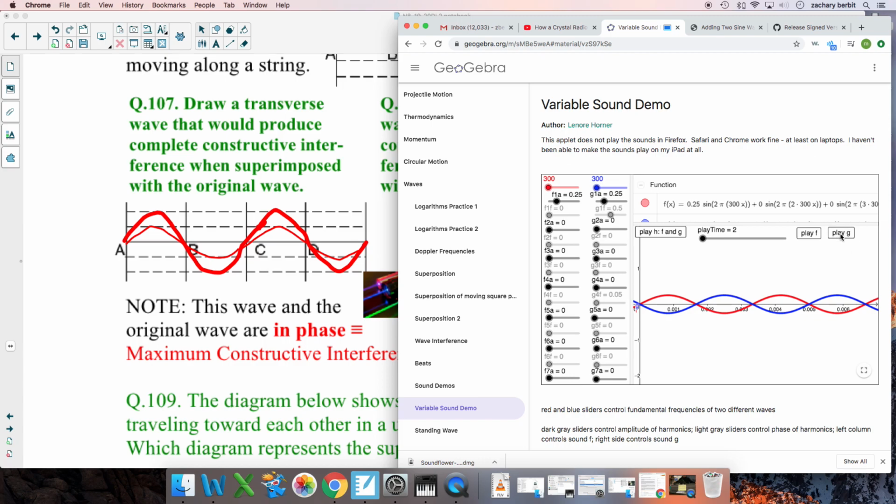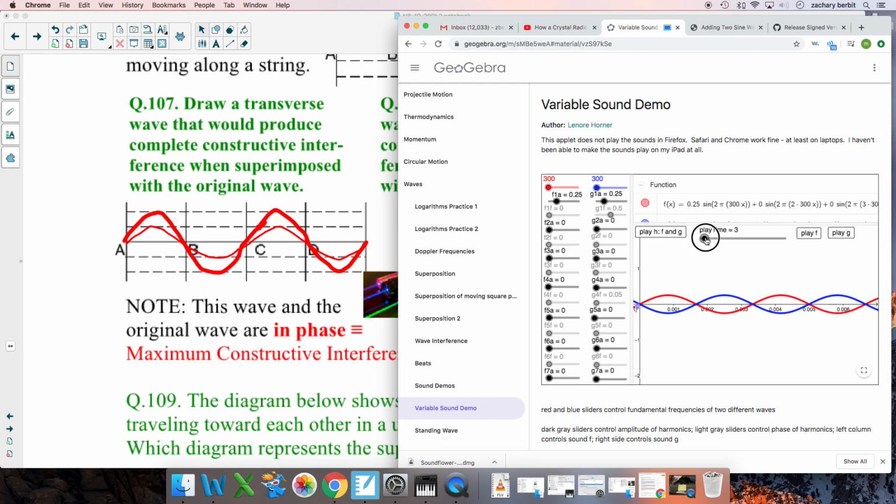Your brain doesn't hear a different phase wave differently. Your ears respond to a crest and a trough, or a compression and a rarefaction the same way. It's just that note you're hearing. It's the frequency of it that determines the note, the amplitude, the volume. But whether it's up or down, or whether it's compressed or rarefied, your brain doesn't care. Now watch what happens when we play both.